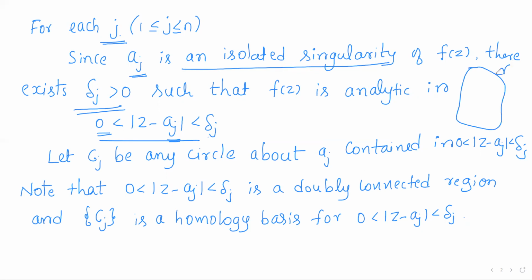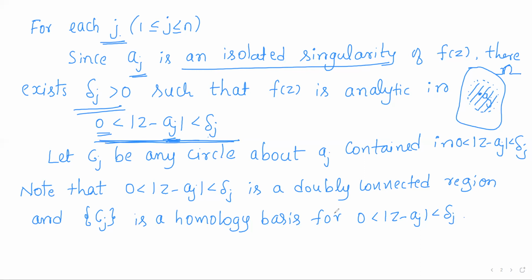So omega is the region. It contains some isolated singularities. If aj is an isolated singularity, it means that there is a neighborhood around it in which f is completely analytic except at aj. That is, f is analytic in the deleted neighborhood of aj.